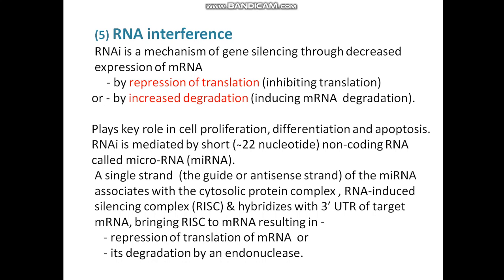RNA interference. RNA interference is a mechanism of gene silencing through decreased expression of messenger RNA by repression of translation or by increased degradation. It plays a key role in cell proliferation, differentiation, and apoptosis. And it is mediated by short 22 nucleotide non-coding RNA called microRNA.